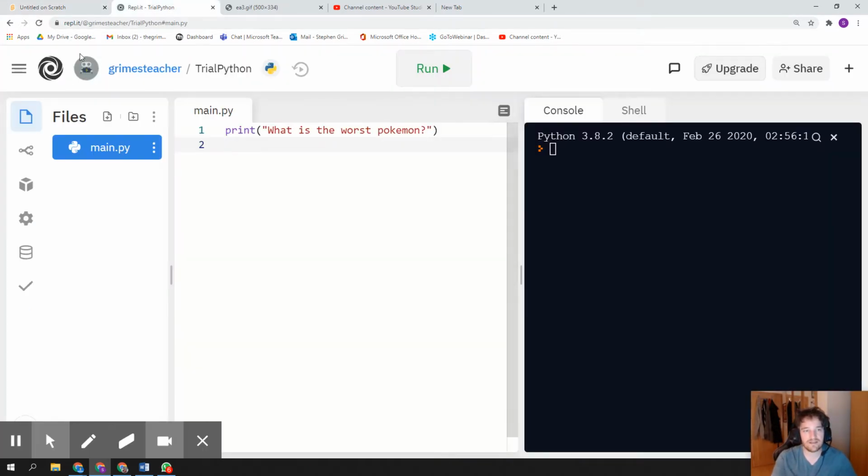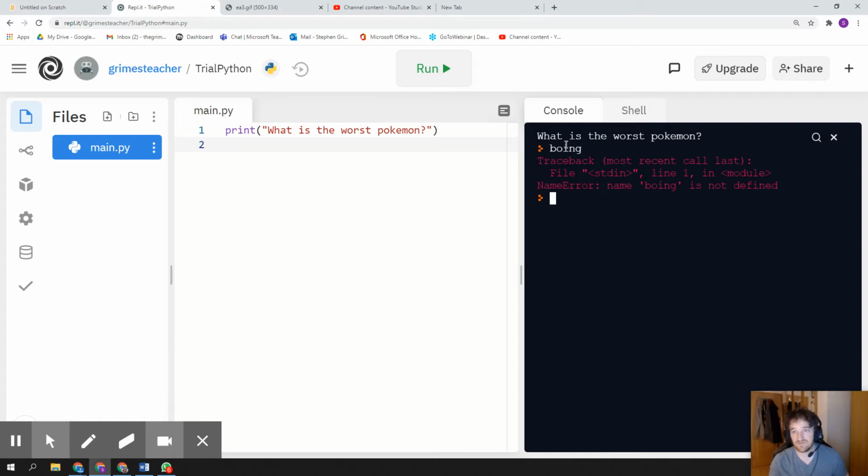So here in Python, I have my print command. Print, what is the worst Pokemon? So it'll pop up in my code here when I press go. What is the worst Pokemon? But you can see this little arrow. This signifies the code is over. So if I input anything, if I say Boing now, it's going to give me an error. It says Boing is not defined because I'm no longer in the program.